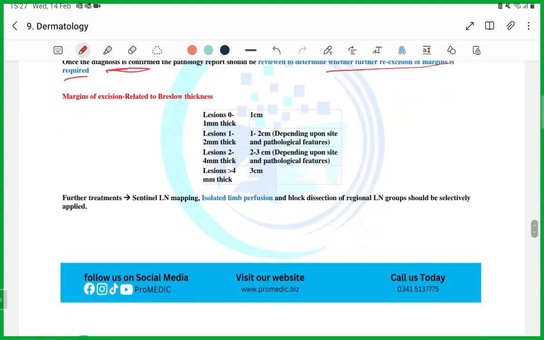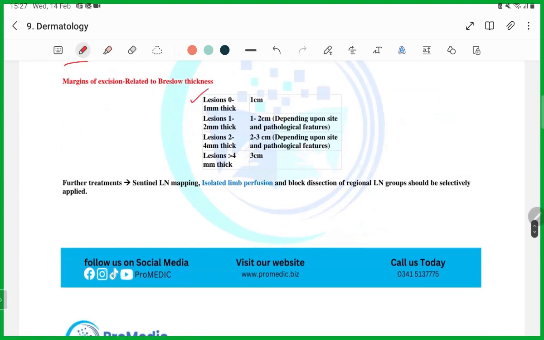So guys, if the lesion is 0 to 1 mm in depth, you are going to do a margin of 1 centimeter excision. Lesion 1 to 2 mm, 1 to 2 centimeter is the excision. Lesion 2 to 4 mm, 2 to 3 centimeter. More than 4 mm, 3 centimeter. So guys, these tables are a bit difficult, but they are theoretical things that you have to remember.